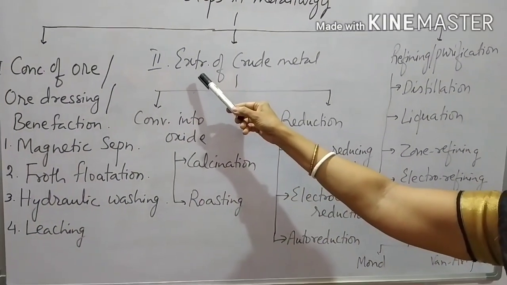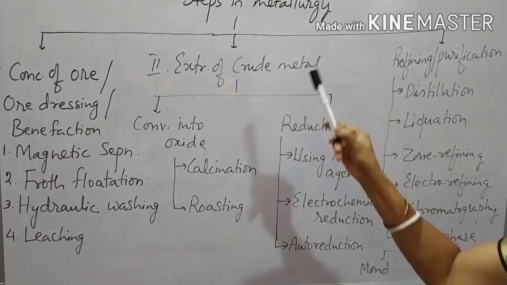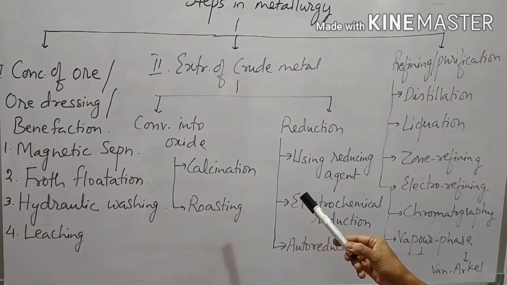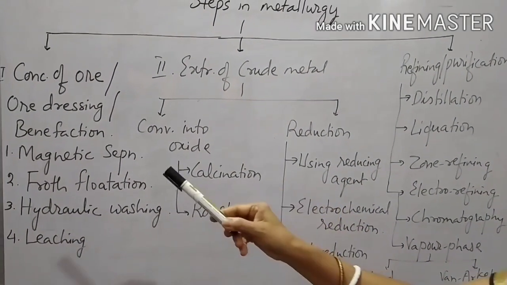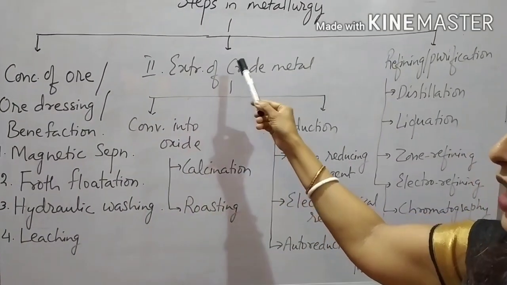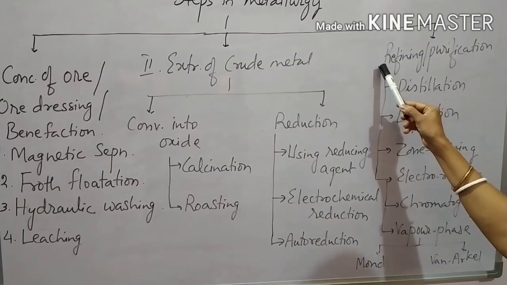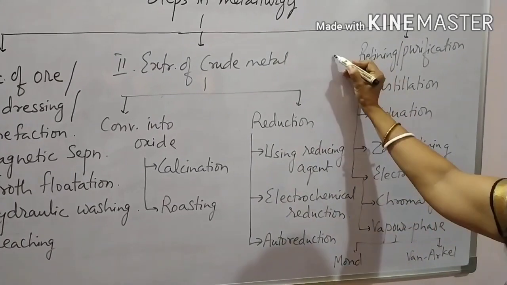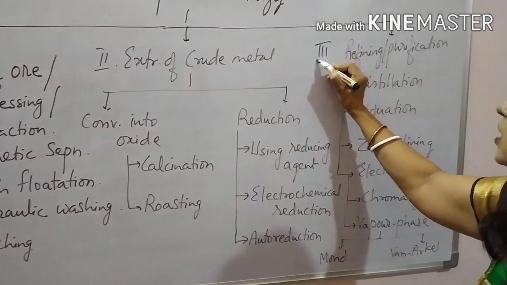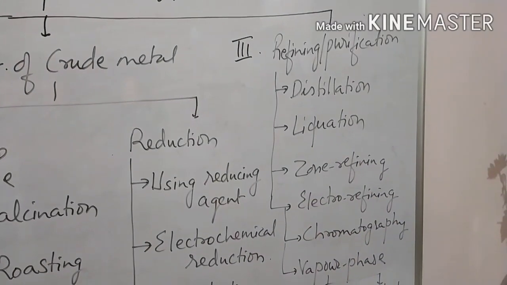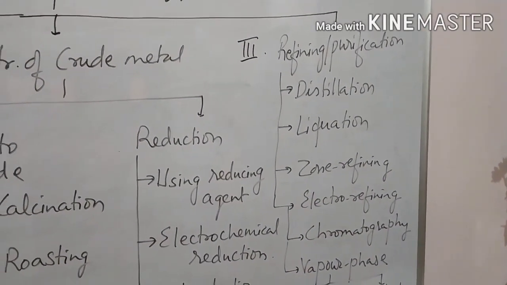The second step is extraction of crude metal. Here crude metal means impure metal. Once the ore is concentrated, we extract the impure form of metal. And the final and third step is refining or purification.